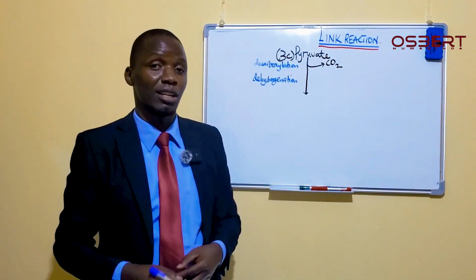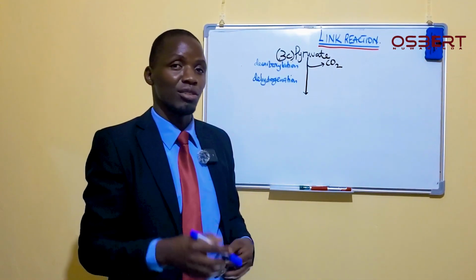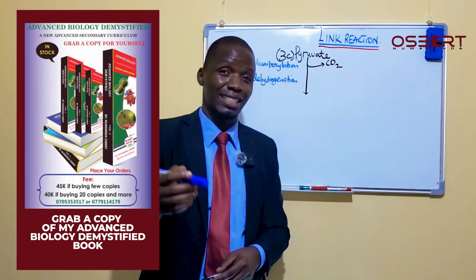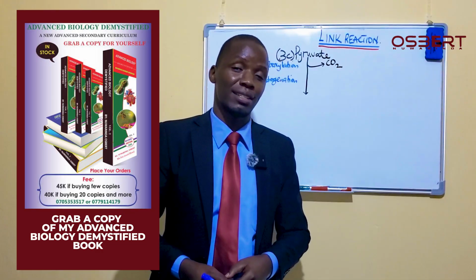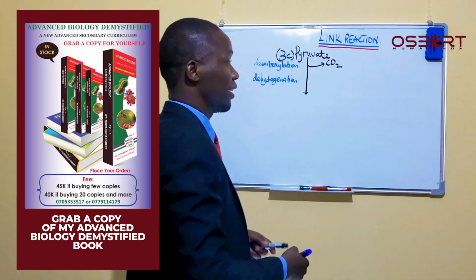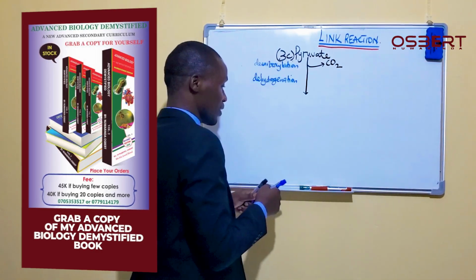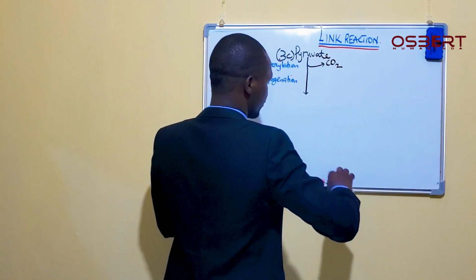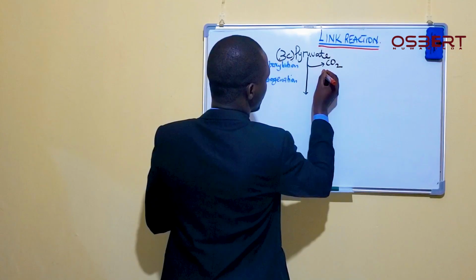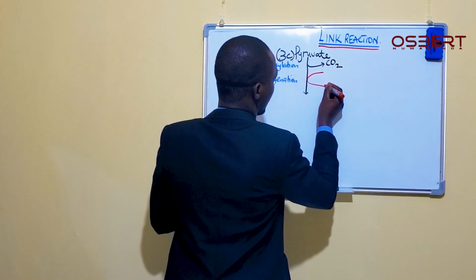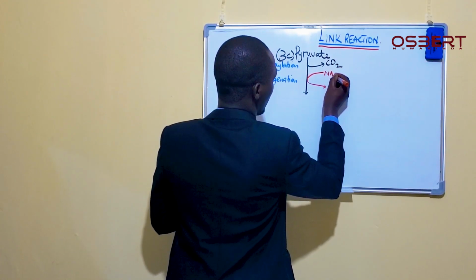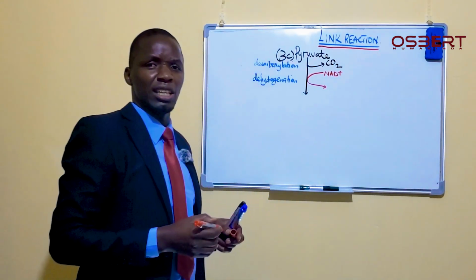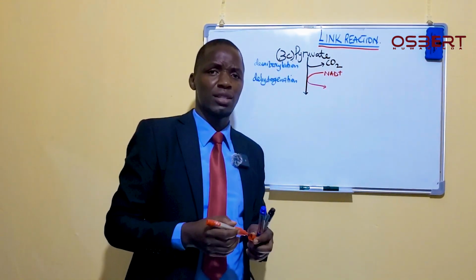It was called NAD, NAD plus. So we also have the same NAD here. This NAD will help us to remove hydrogen. And I already explained this NAD plus within glycolysis.